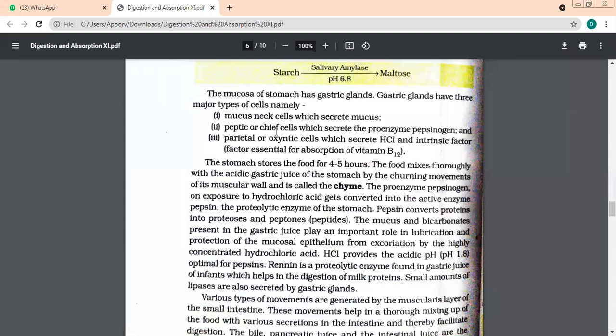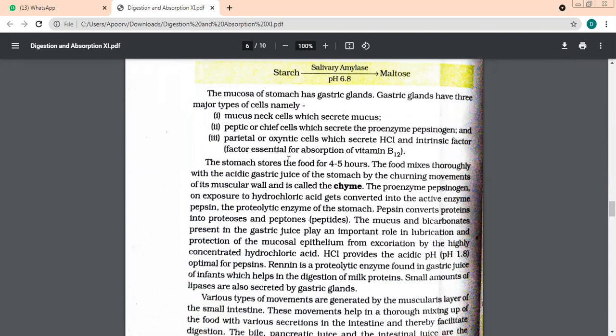Peptic cells which secrete the proenzyme pepsinogen. And the parietal cells which secrete HCl and intrinsic factor. We'll learn it once again later.